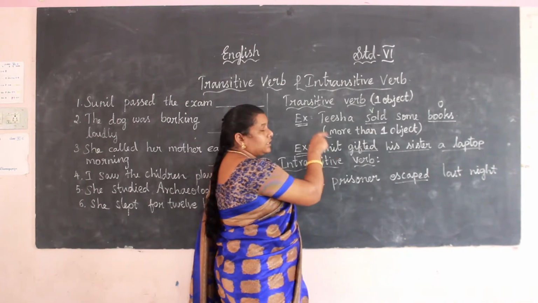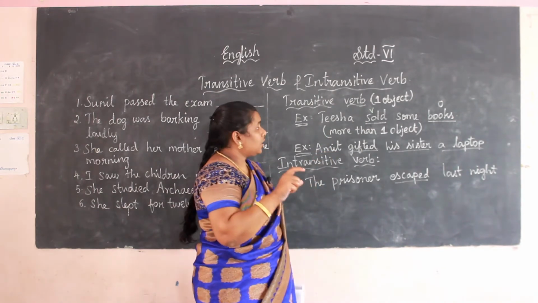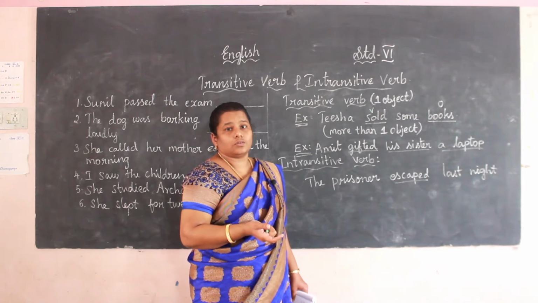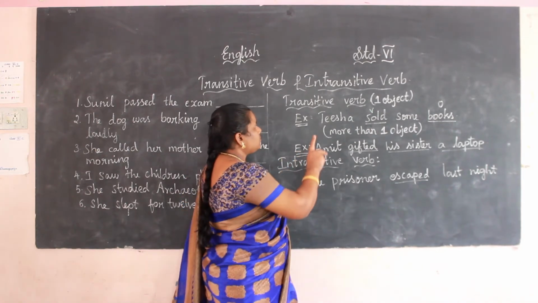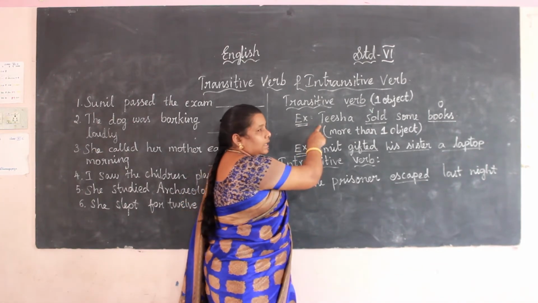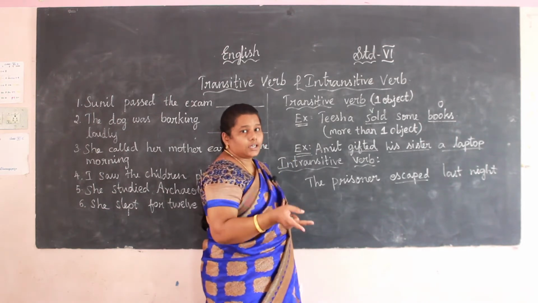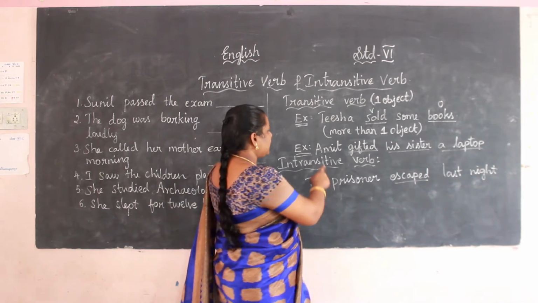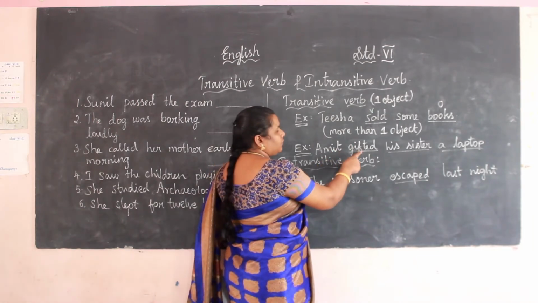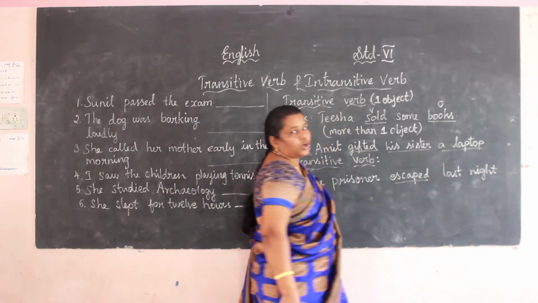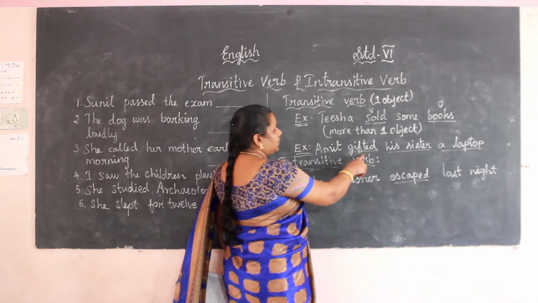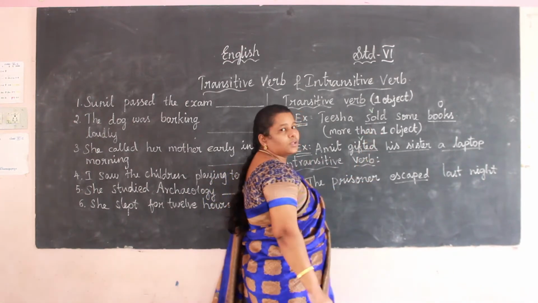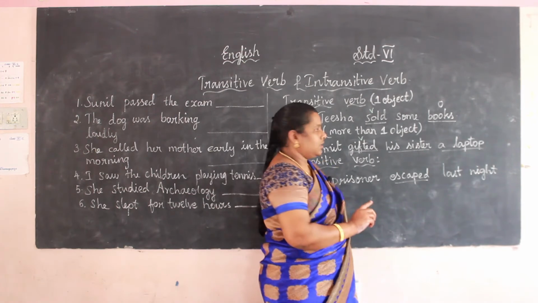And a transitive verb can have more than one object. There are two types of transitive verb: one has one object, and the other has more than one object. An example is: Amit gifted his sister a laptop. See here, gifted is the verb.